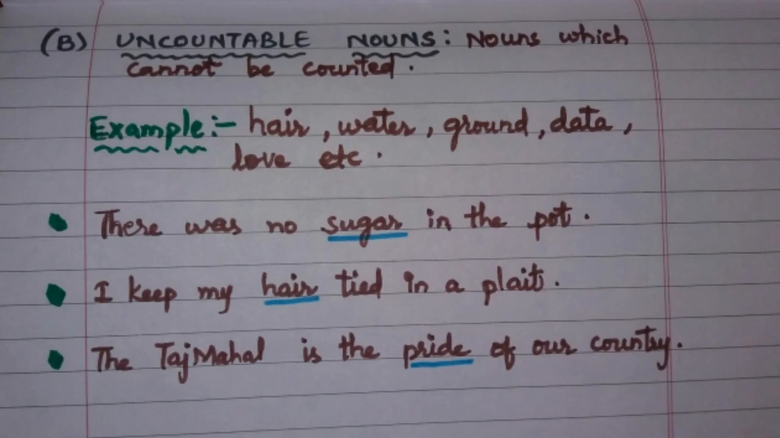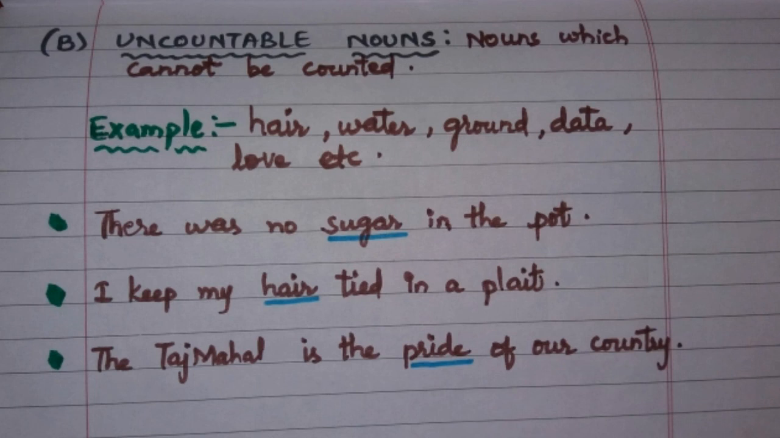Now come to the uncountable nouns. Uncountable nouns are nothing but those which we cannot count. So for example, air, water, ground, data, love, etc. These are uncountable. Let us see the examples. There was no sugar in the pot. Sugar we cannot count. Then comes, I keep my hair tied in a plait. Hair also we cannot count. It is uncountable. The Taj Mahal is the pride of our country. Pride is also uncountable. So that's why I have underlined.